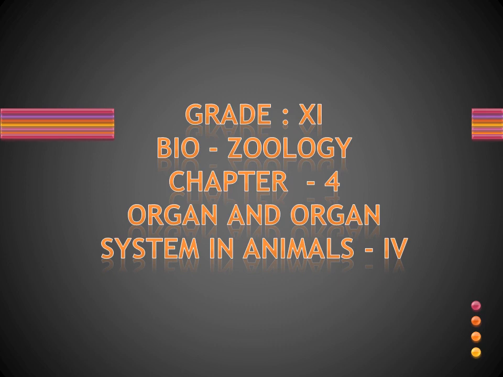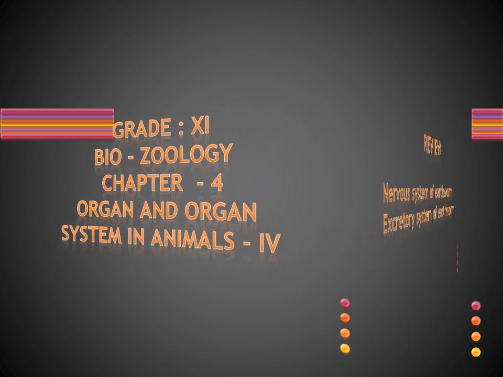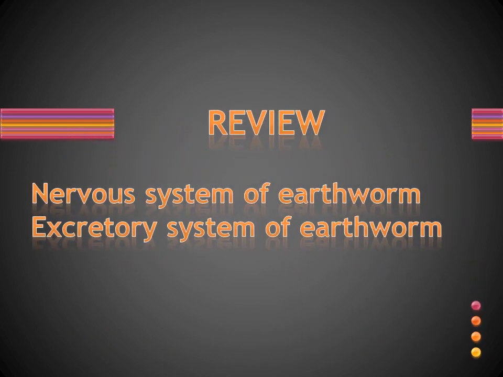So we are discussing chapter 4, organ and organ system in animals. So today, part 4. In the previous sessions we discussed the various systems of the earthworm. It is one of the invertebrates. In the last class we discussed the nervous system of the earthworm as well as the excretory system of the earthworm, right?